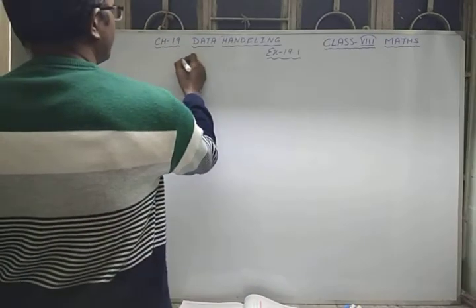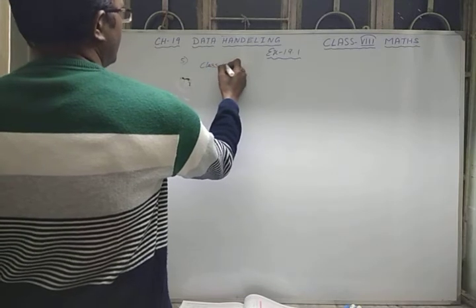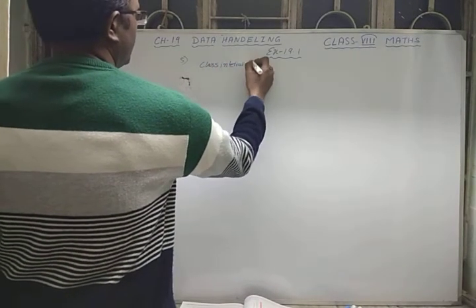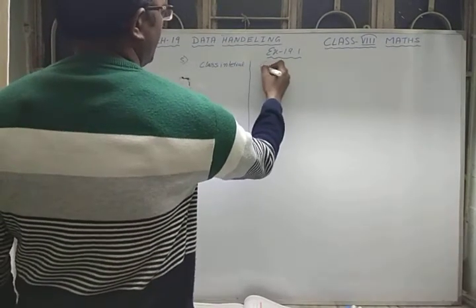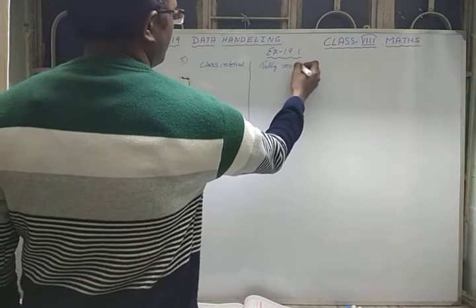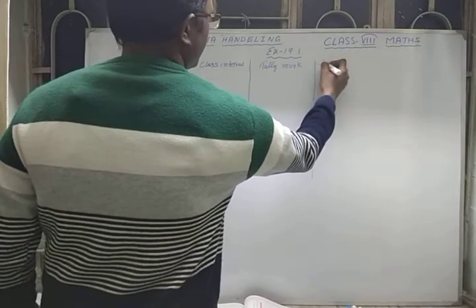We have to write question number 5 first. We have to write class interval, then make a column, then write tally mark, then we have to write frequency.